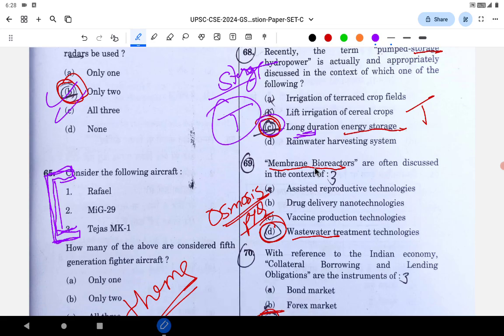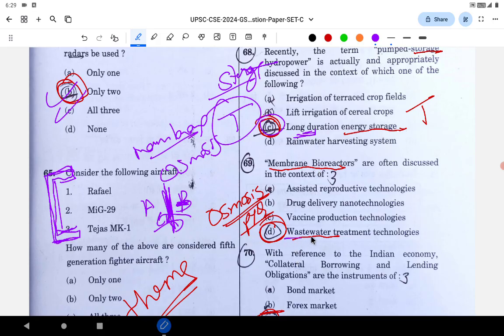Membrane bioreactors are often discussed in the context of, see, membranes are used in the process of osmosis. Osmosis is when, say, there are two liquids, liquid on the side of A and liquid on the side of B. This is kind of a membrane. So this membrane can be used as a filter. Either this will move here or this will move here. Membrane bioreactors are like wastewater treatment. So the process used here is osmosis.